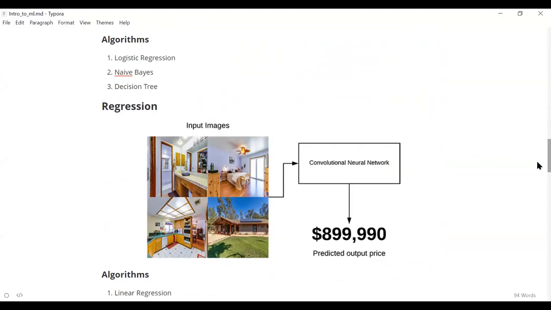Since there is no specific number of categories saying that category 1 means 1 lakh, category 2 means 2 lakhs, category 3 means 3 lakhs, there is no restriction like that. The house price can be any number. So this comes under the task of regression, where the output is a continuous variable and not a discrete variable.